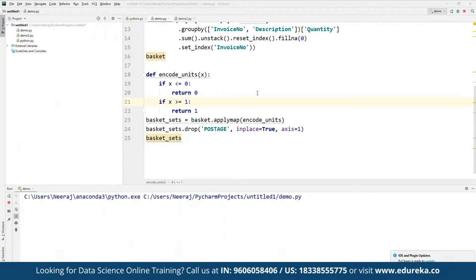If x is less than or equal to 0, then we are going to return 0. And if x is greater than or equal to 1, then it is going to return 1. Where we are going to define the basket sets and the basket apply map encode units. And then we are going to simply use the drop postage and inplace set to true here. So basically here we are going to first of all work on removing all the anomalies. And if there are a lot of zeros in the data, we also have to make sure that any positive values are converted to 1, and anything less than 0 is also set to 0. That's what we have done here.